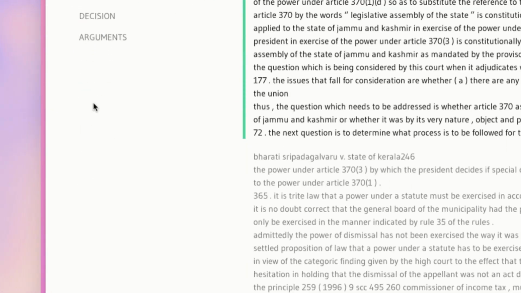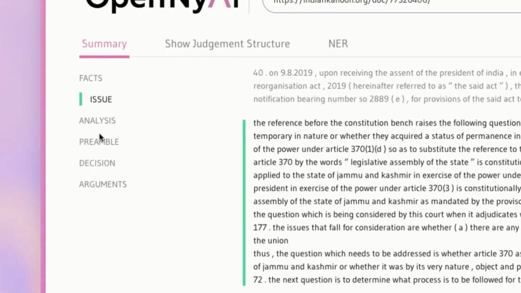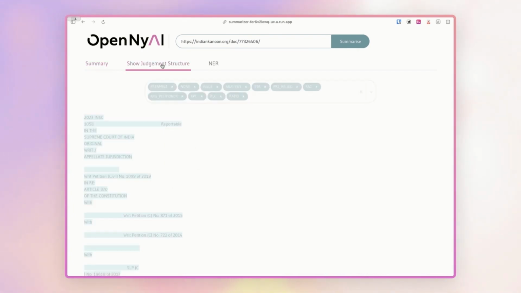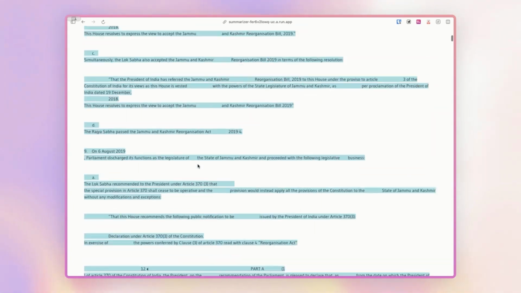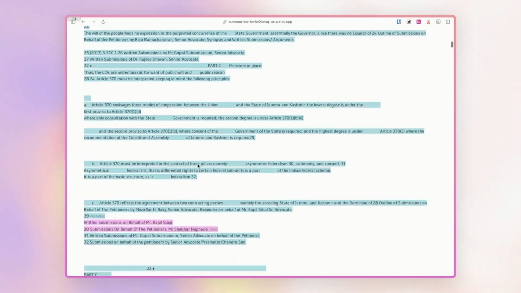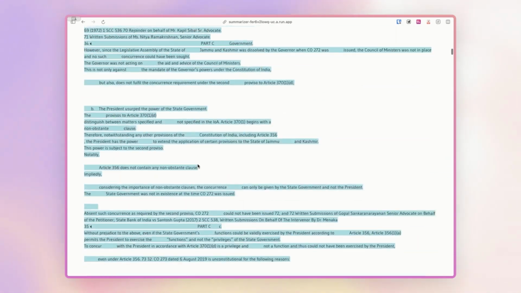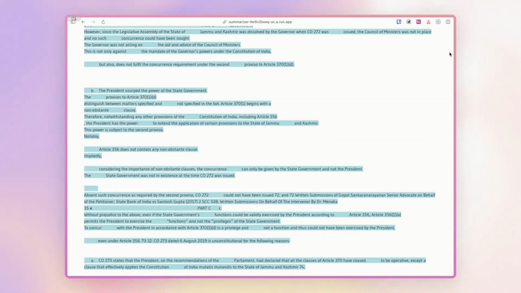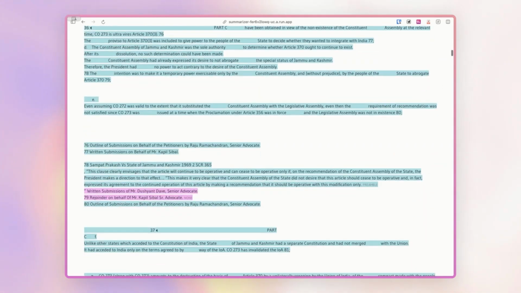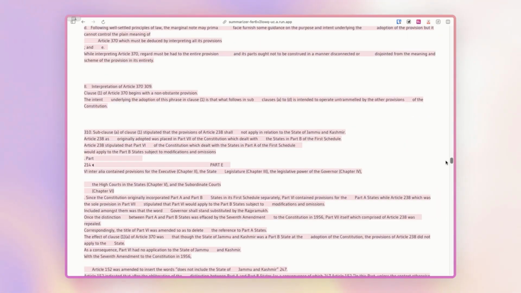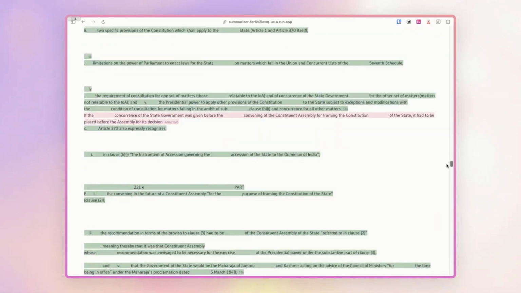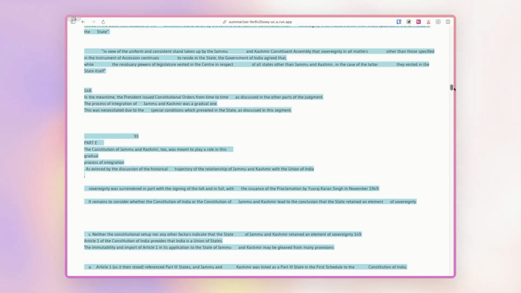Again, we have the same six parts: facts, issues, analysis, preamble, decision, and arguments. We can then go to the rhetorical roles model and see again that it has marked up the entire judgment based on what it has identified. This is again a fairly large judgment, and the model seems to have done a fairly decent job of marking it up.